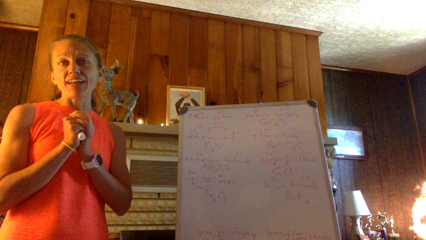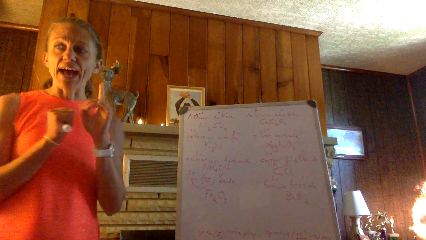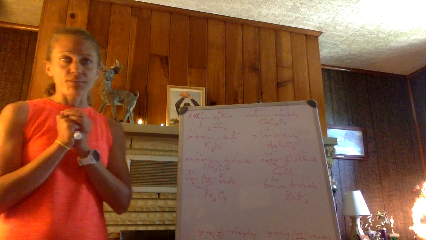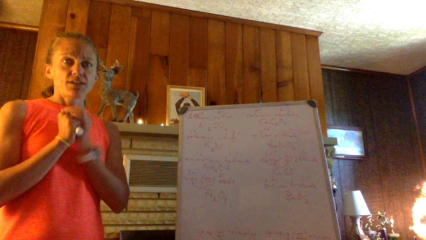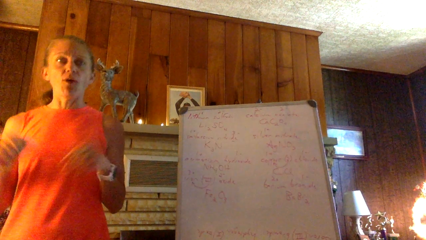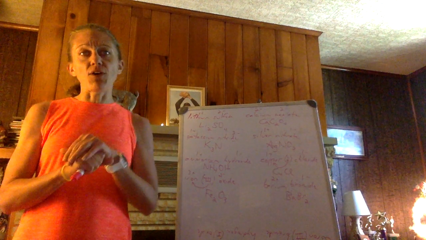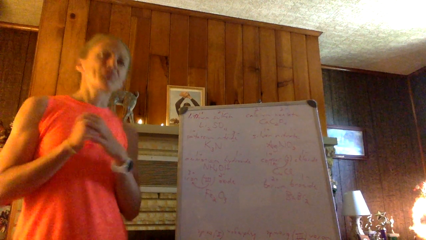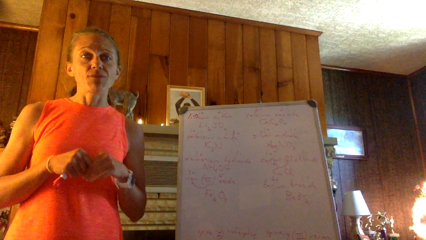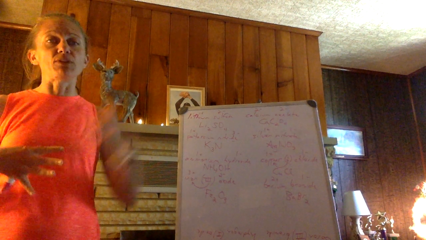So if an anion ends in IDE, so if it's right from the periodic table, you add the prefix hydro and change the ending to IC. HF, hydrofluoric acid. HBr, hydrobromic acid. I didn't use the example that I used to remember it in your packet, though. HCl, hydrochloric acid. That's the one I think of because it helps me remember when it's just H and an ion, hydro-whateveric acid.